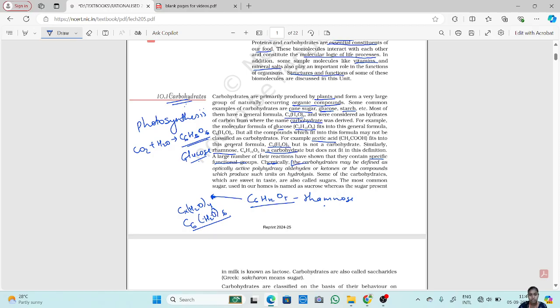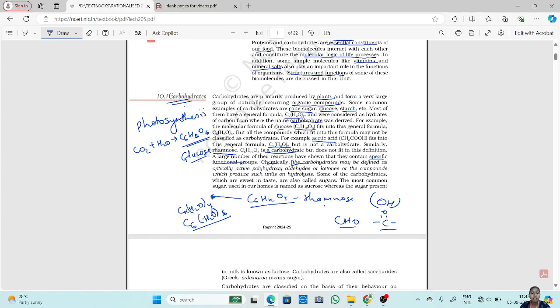Now, carbohydrates may be defined as optically active polyhydroxy aldehydes or ketones or the compounds which produce such units on hydrolysis. What are carbohydrates? They are defined as polyhydroxy. Polyhydroxy means many hydroxyl groups. Hydroxyl is OH groups. Okay, so polyhydroxy aldehydes or ketones. What are aldehydes? Aldehydes are CHO and ketones are C double bond O. This is an aldehyde and this is a ketone.